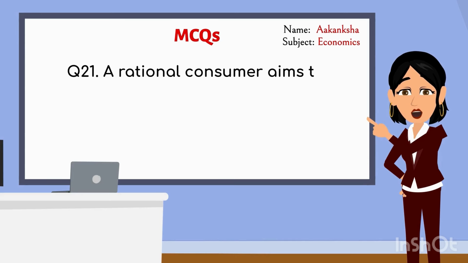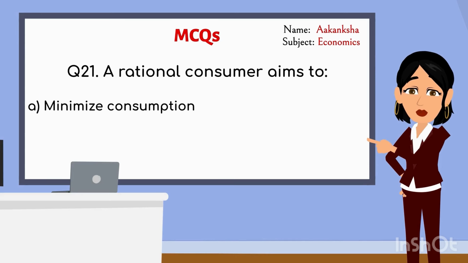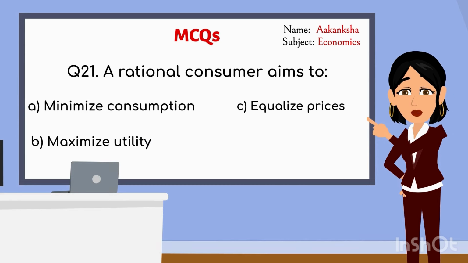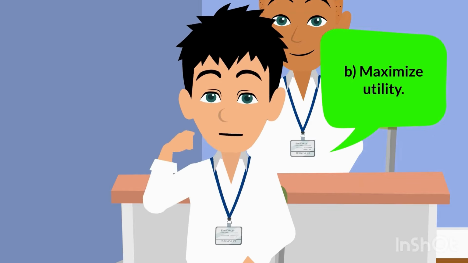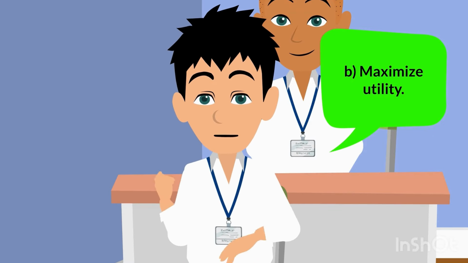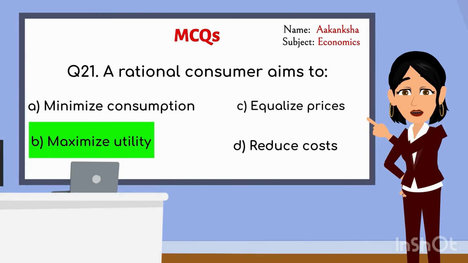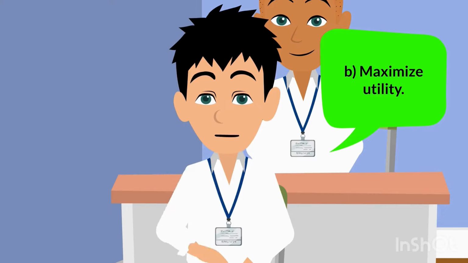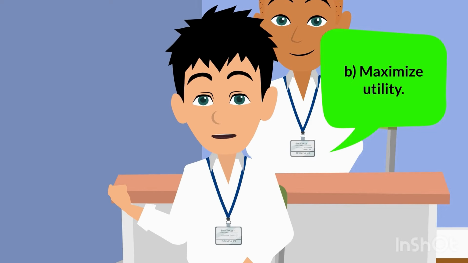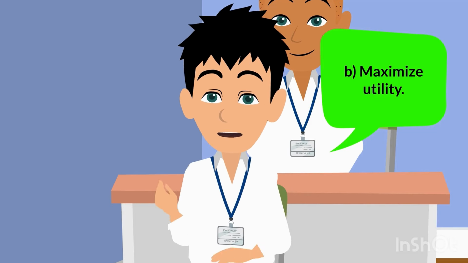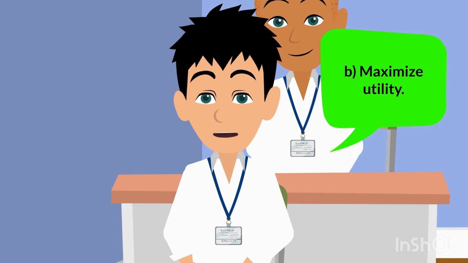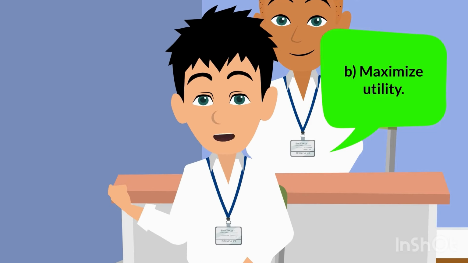A rational consumer aims to A. Minimize consumption, B. Maximize utility, C. Equalize prices, D. Reduce costs. Ma'am, the right answer is B. Maximize utility. That's right. And why do you think maximizing utility is the goal of a rational consumer? Because utility measures satisfaction and a rational consumer tries to get the most satisfaction from their available resources.